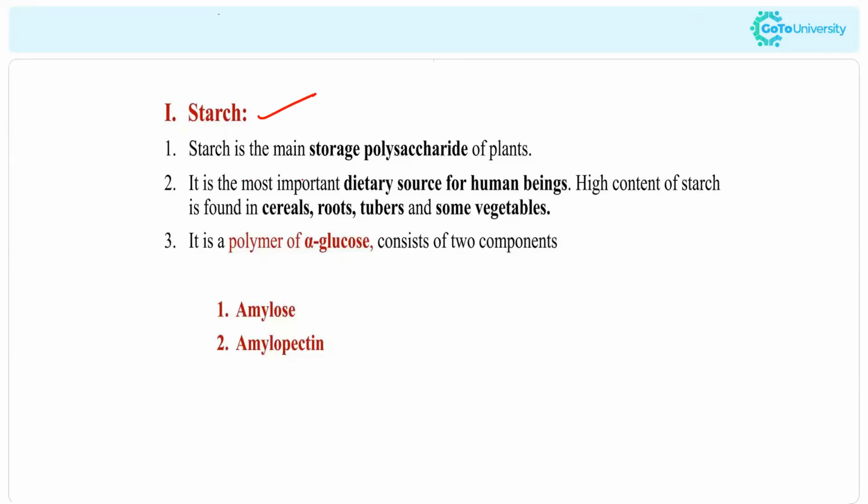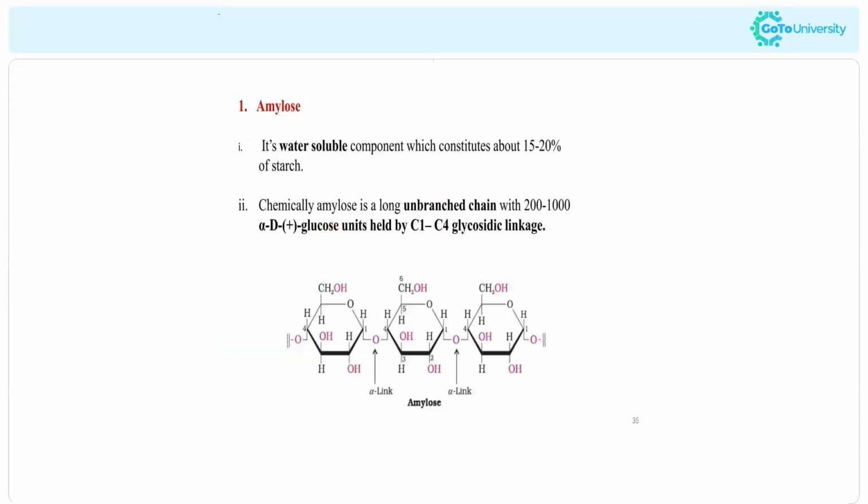Starch is a storage polysaccharide of plants, and it is the most important dietary source for human beings. A high content of starch is found in cereals, roots, tubers and some vegetables. It is a polymer of alpha glucose, and it contains two components, amylose and amylopectin. Amylose and amylopectin have different properties.